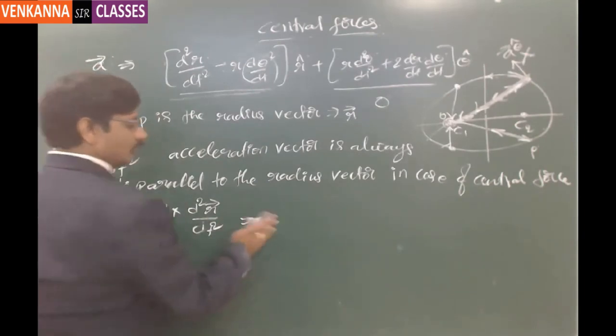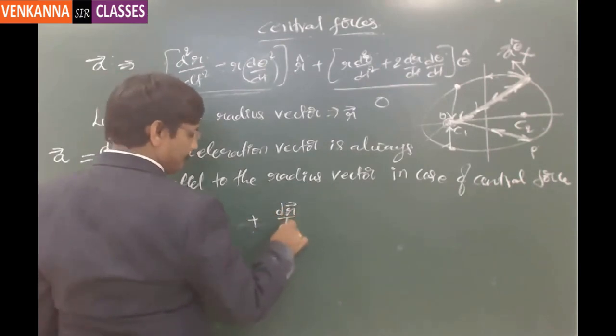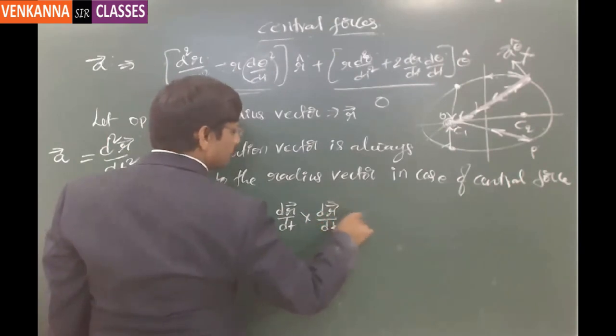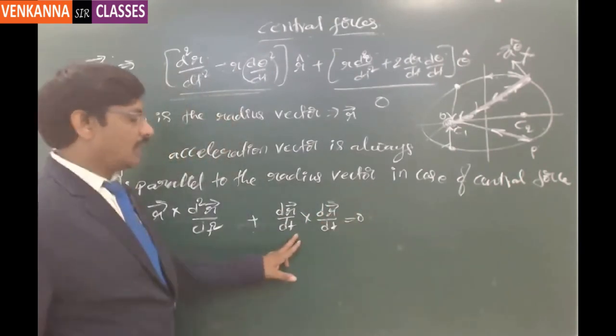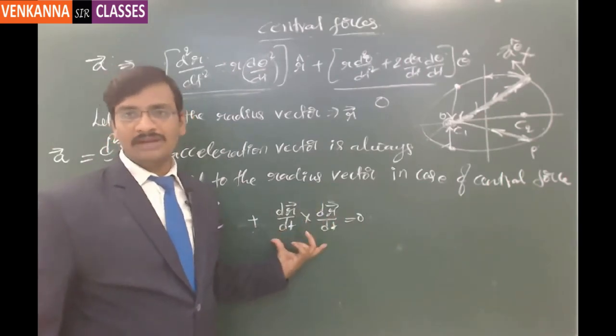Now for this, what I will do is add dr by dt cross dr by dt, by adding a 0. dr by dt cross dr by dt is anyway 0 because both the vectors are one and the same.